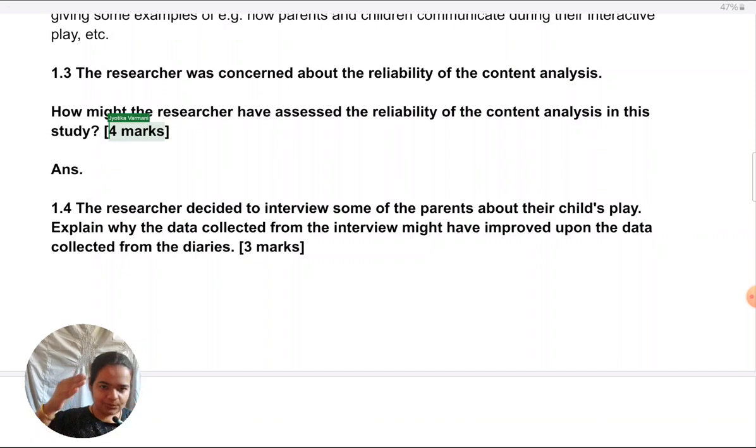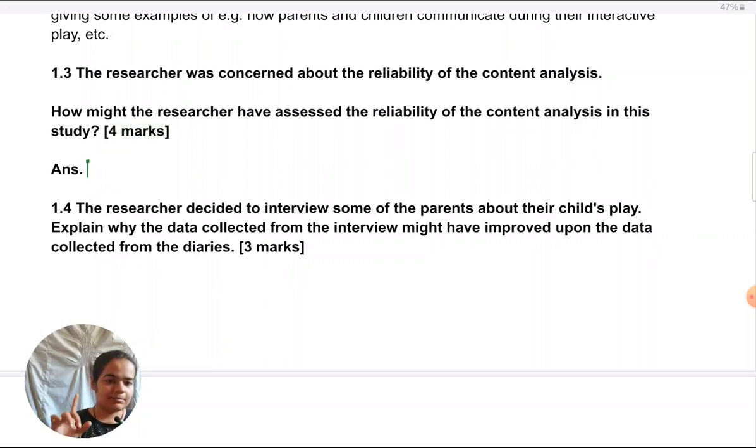So again, I hope you know the 4 steps for talking about reliability, like they're there in your mind as a framework and you're able to just apply them to the context. For content analysis, ideally we should take inter-rater reliability, though I know even retest reliability is possible. If you're taking that one, make sure you can cover it correctly. The insistence has to be on same coding system with same parents and children on a different record. So if you're able to explain that correctly, then only take it. It's a little extensive, so I won't be able to explain right now. I'm just taking the most straightforward one, which is inter-rater reliability.